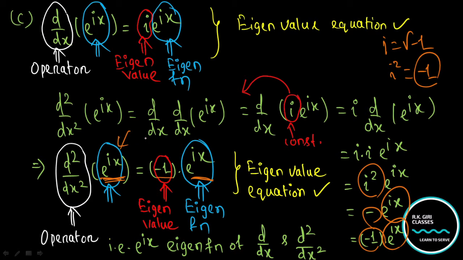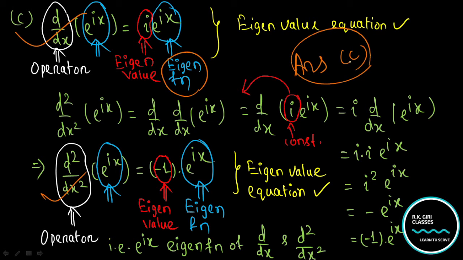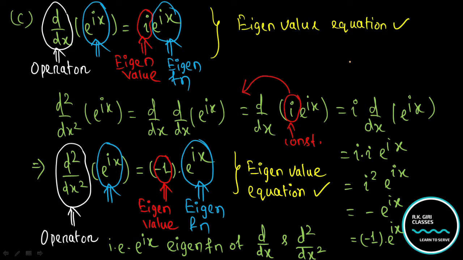That means you got a common function, right? Therefore this common function is known as the eigenfunction, and the corresponding constant value is known as the eigenvalue. Therefore, e to the power ix is the common eigenfunction for both d by dx and d square by dx square. So the answer is option C, but we need to check option D also.